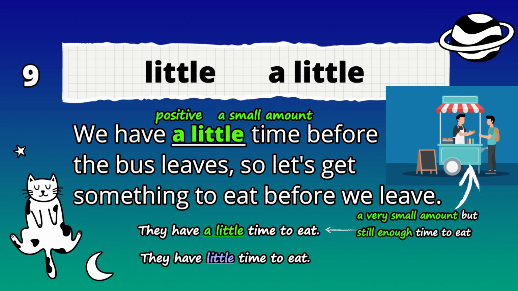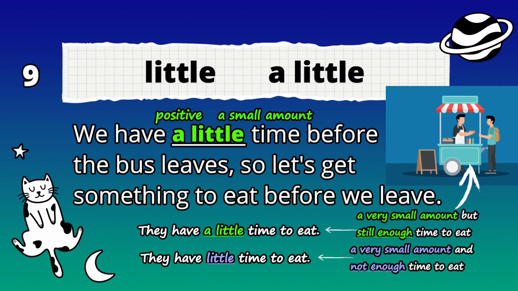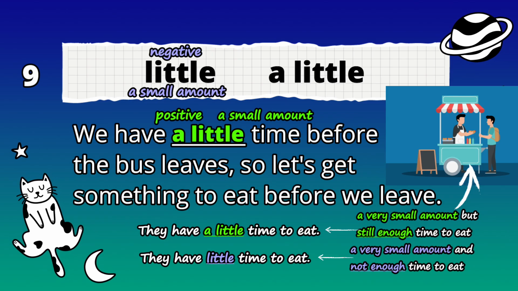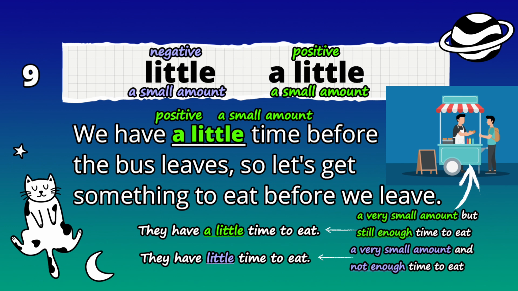If they had little time, maybe it's not a good idea to get something to eat because they won't have time to eat it. All right. So little is the negative small amount. A little is a positive small amount. Remember, it's all in the context of the sentence. Now for number 10.